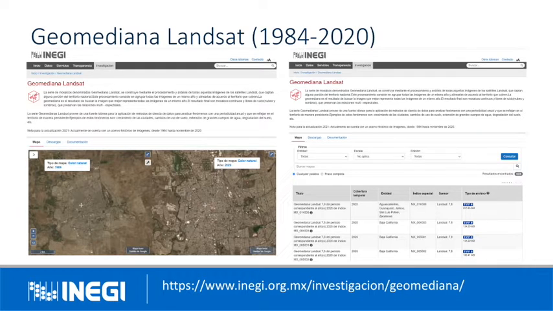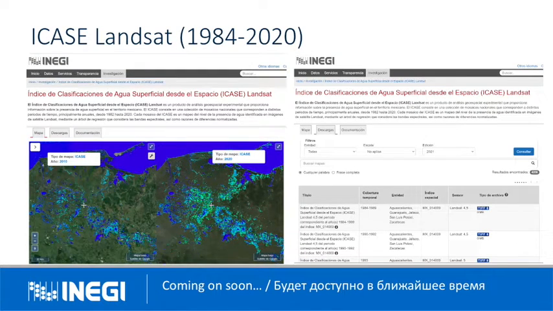Each mosaic is the result of the Geomedian composite method over images taken from a period of time, normally a year. The result is a continuum national mosaic that summarizes what is observed nationwide. The user can explore and compare these distinct Geomedian mosaics by a visualization tool on our site. Also, they can download the files with 6-band images.